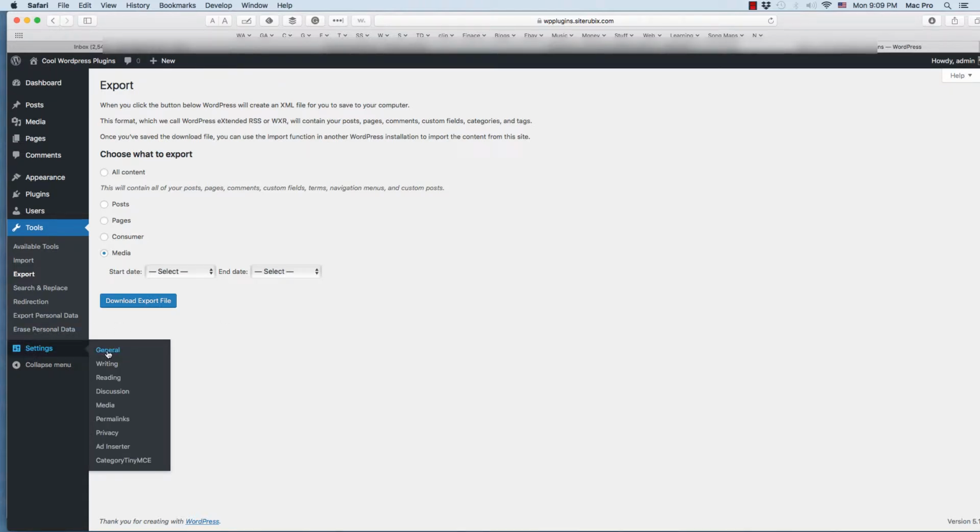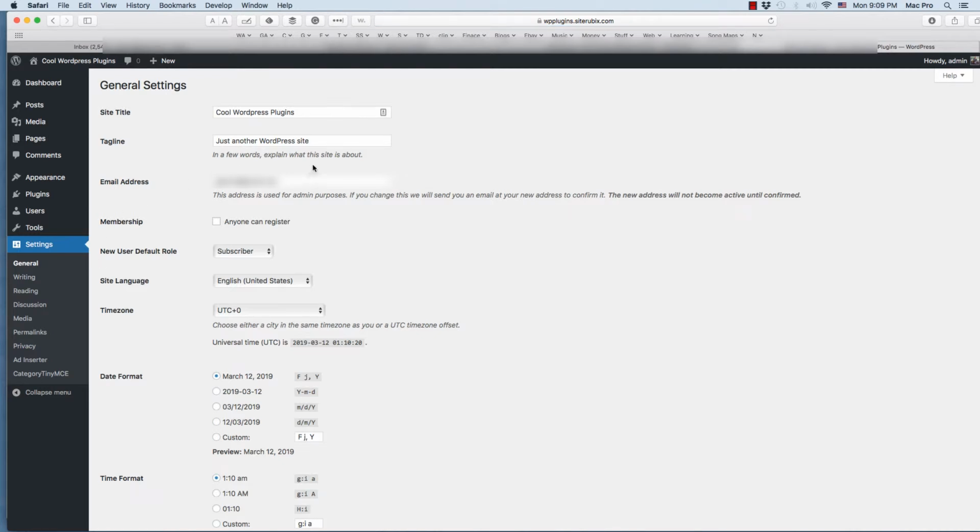But then we have settings on the left here as well. We have general, writing, reading, discussion, media, permalinks, privacy, and a couple of plugins at the bottom too. So this is just your general settings for WordPress here. Your site title, your tagline, email address and such like that. How you want your date format and stuff like that. And then we have different settings for writing, reading, discussion.